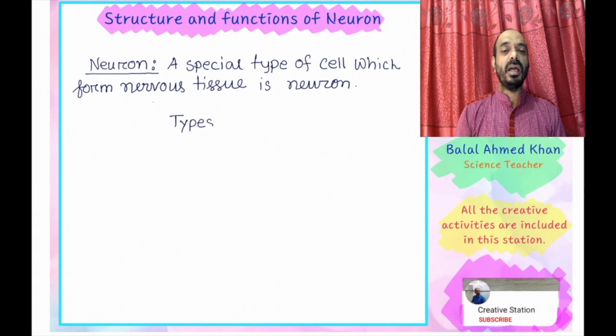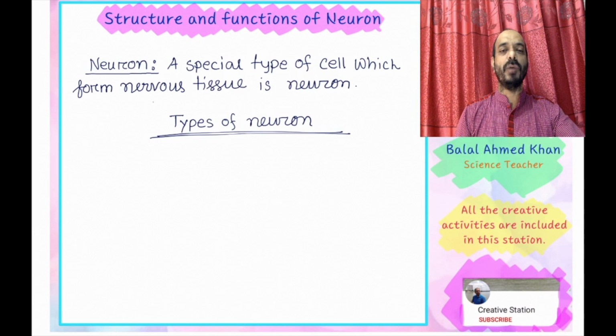Now I will explain how many types of neuron there are. There are mainly three types of neuron. One of them is the sensory neuron, which transmits different types of nerve activities and receives stimuli from the environment and so on.